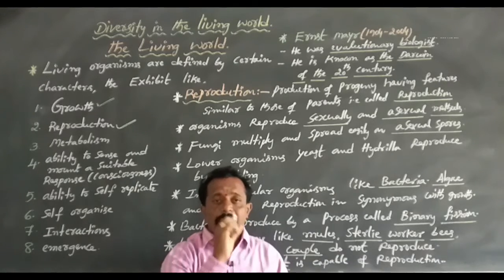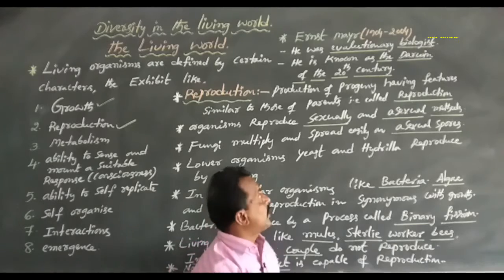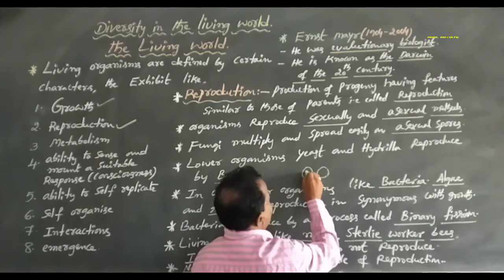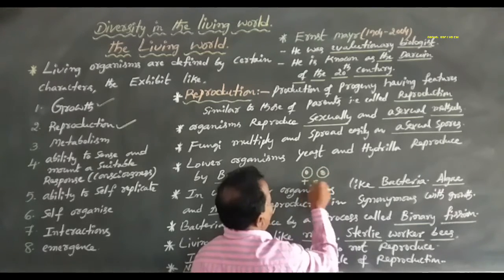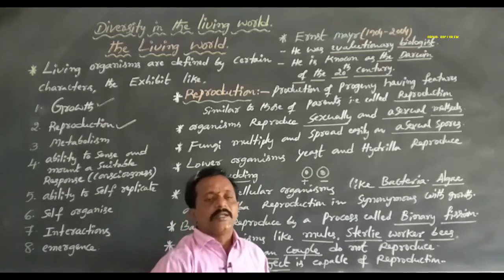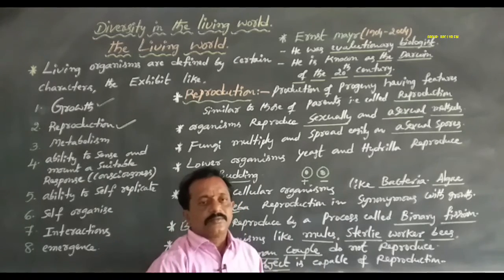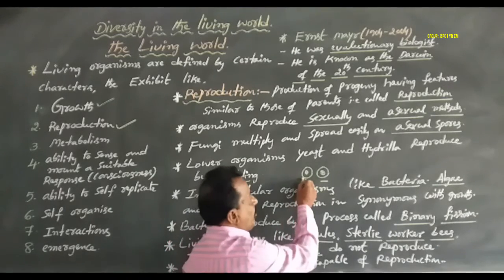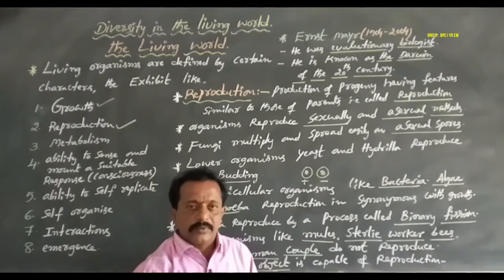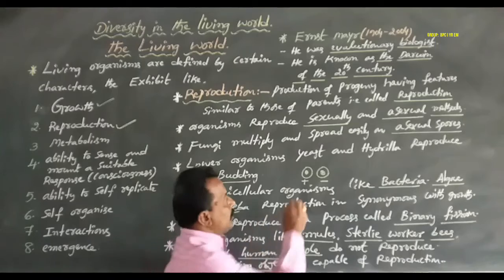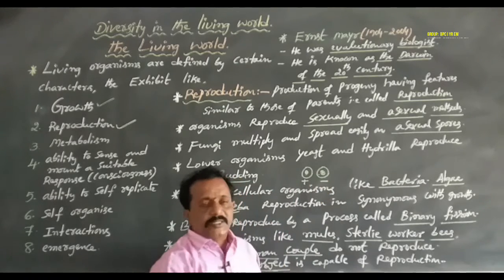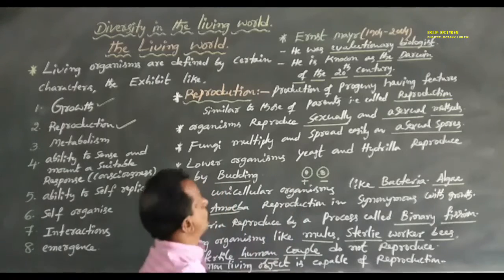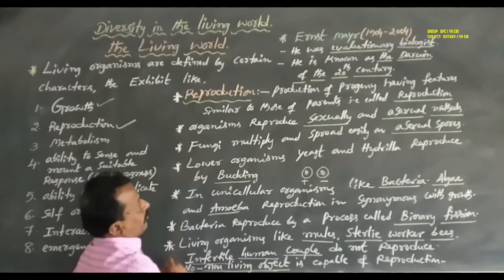Now, how many gametes are involved? Two gametes are involved: one is a male gamete, and the other is a female gamete. Both gametes are involved in sexual reproduction. Now, in asexual reproduction there is no involvement of gametes, only spores.